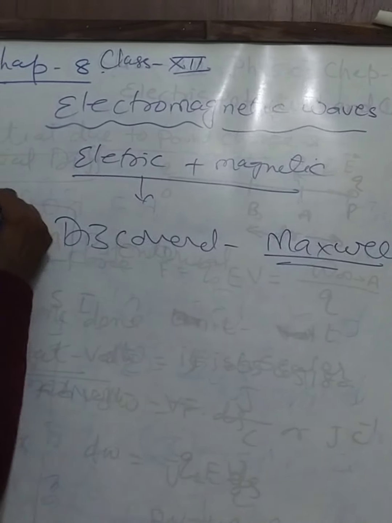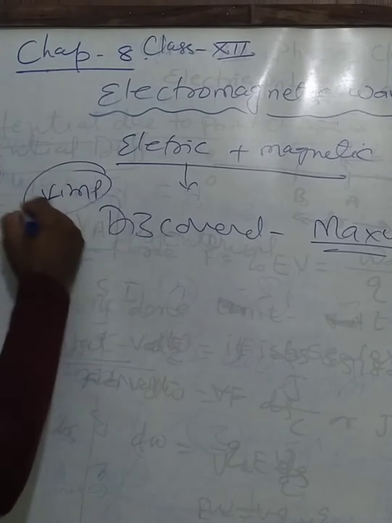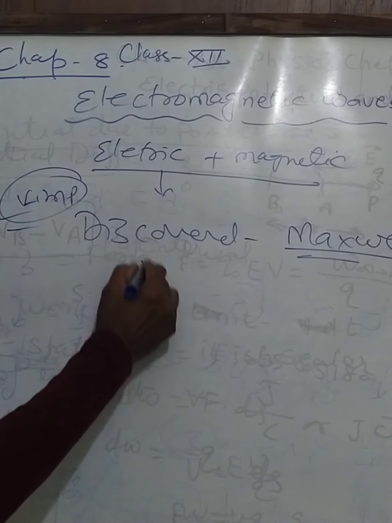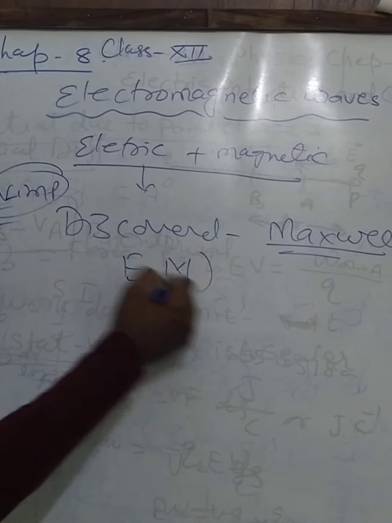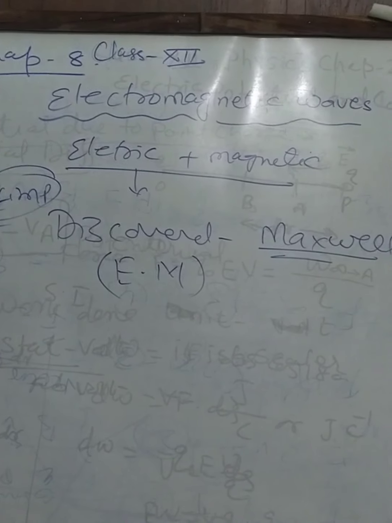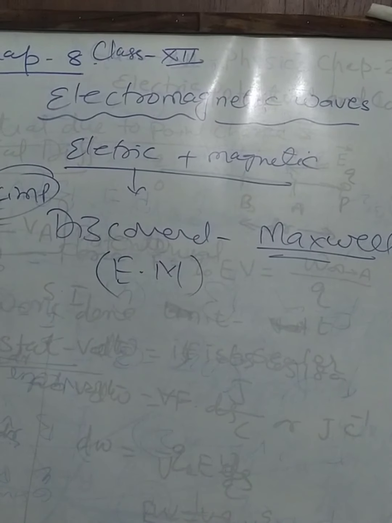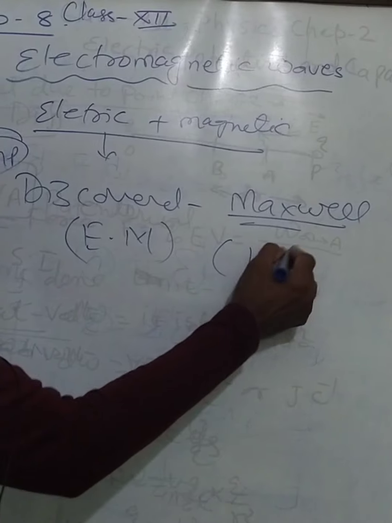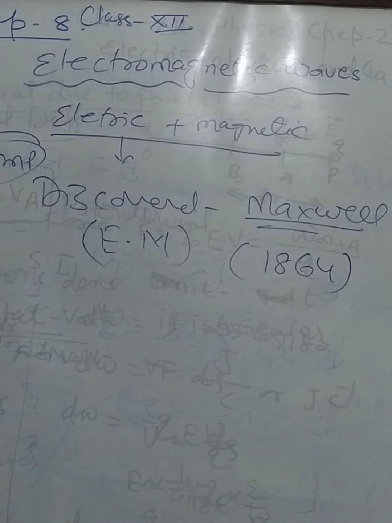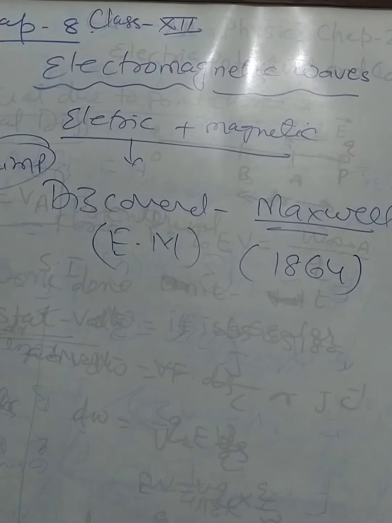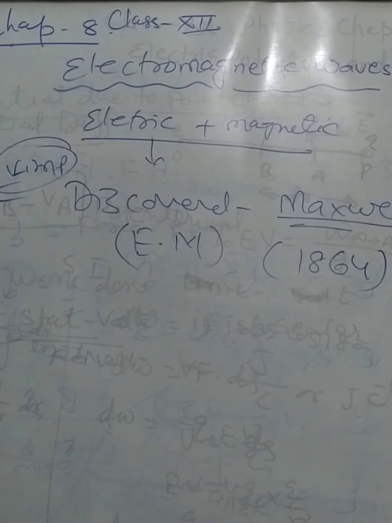This is very important and it comes for 1 mark. Who discovered the EM wave? In short form we write it EM wave. So the electromagnetic wave was discovered by Maxwell. It was discovered in 1864 after Faraday's experiment, and we can define the electromagnetic wave.